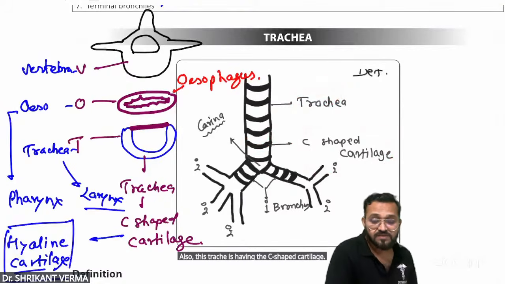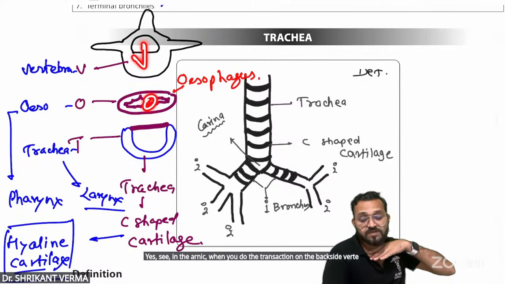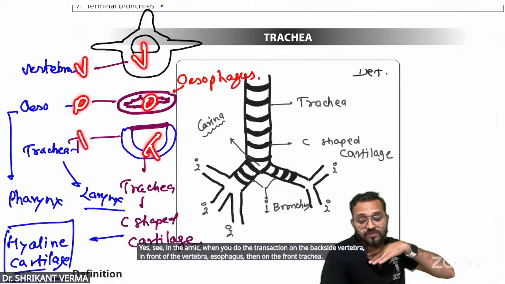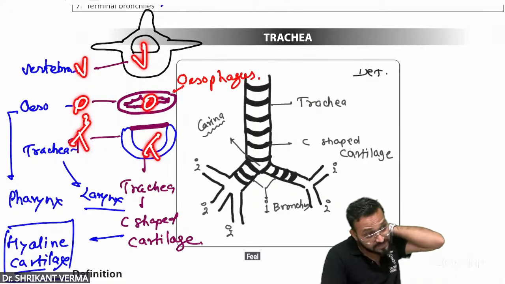See, in the neck, when you do the transverse section, on the backside is the vertebra, in front of the vertebra the esophagus, then in front the trachea. So there is a formula, VOT. Feel the neck. Feel the neck. On the backside, vertebra.